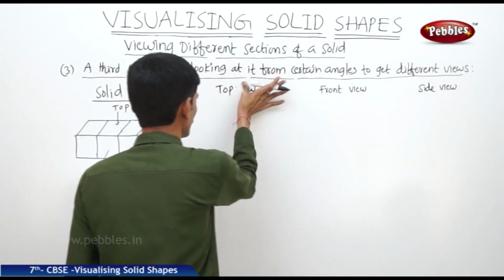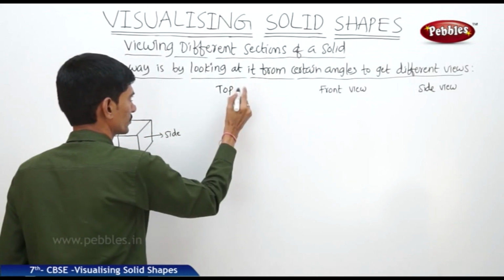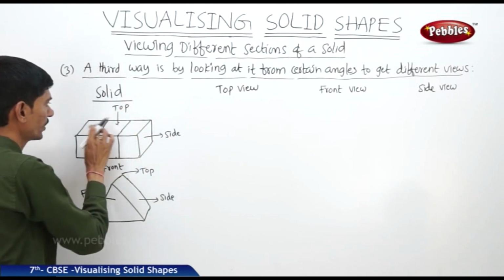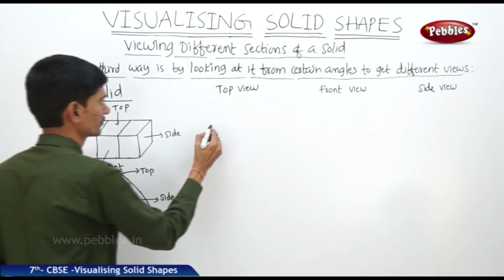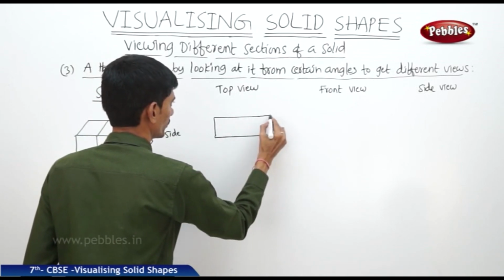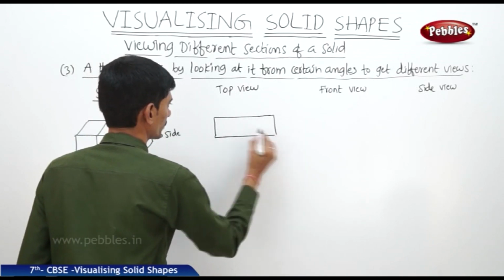If you see the top view of the first solid, from the top we can find three squares of equal sizes side by side.